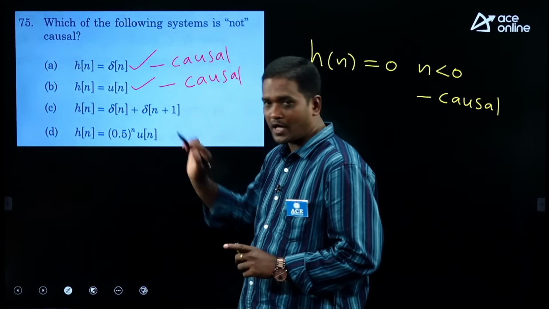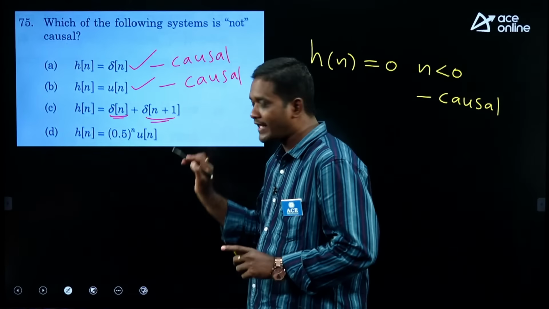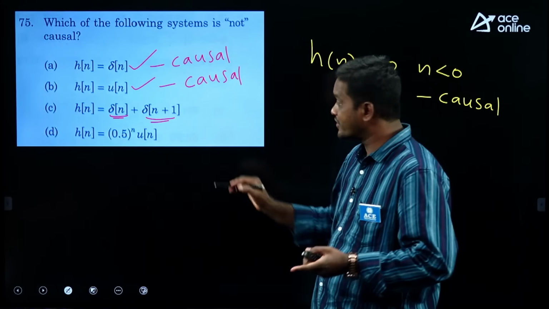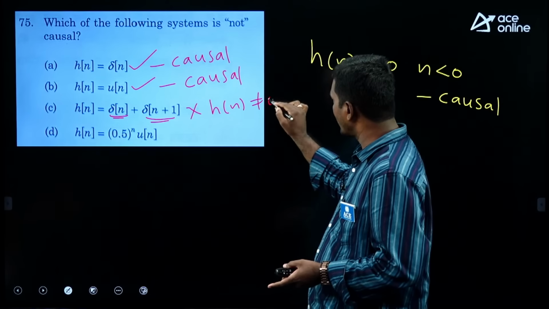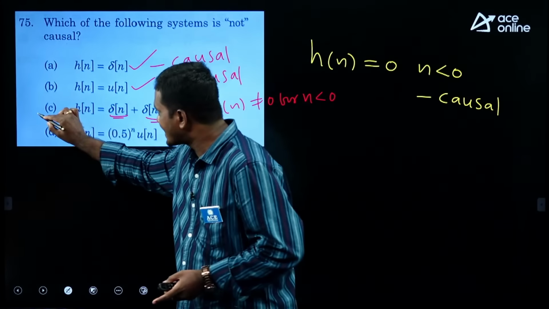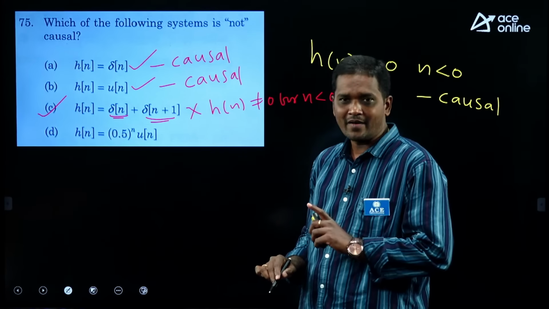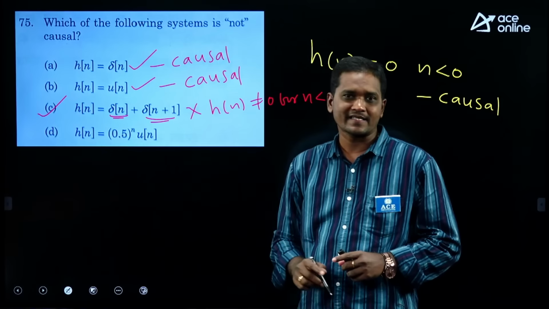Once you see option C, del of n exists at n equals 0, and del of n exists at n equals minus 1. So this condition is failing here. h of n is not equal to 0 for n less than 0. So what is a non-causal system? C is the non-causal system. So these are the questions from the signals and systems subject.